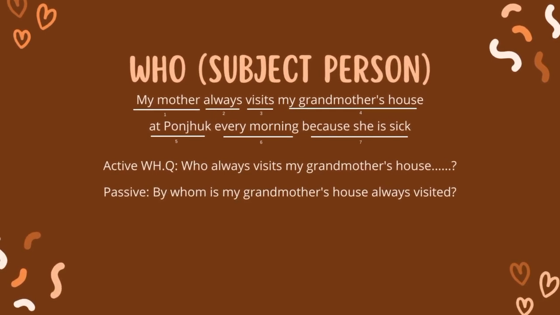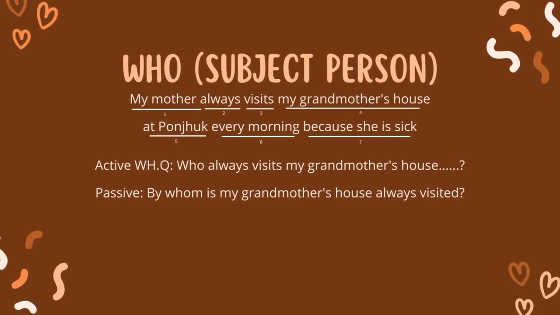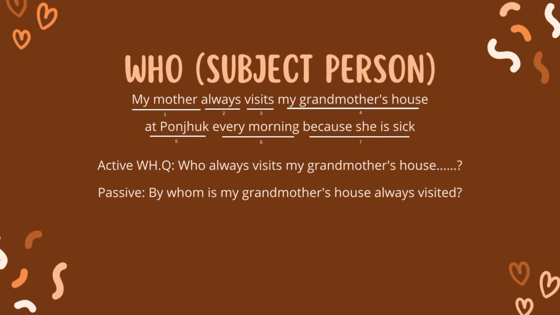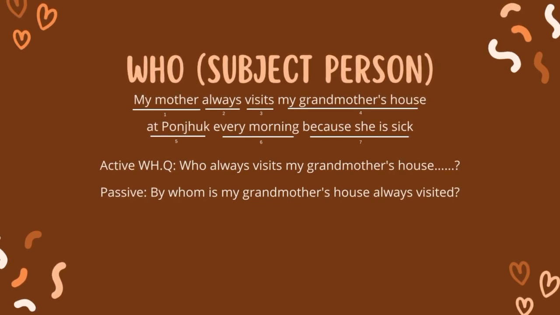Okay, the first is who. Who is used for asking about the subject person. And here I give a sentence that includes some WH questions. My mother always visits my grandmother's house at Poncuk every morning because she is sick.